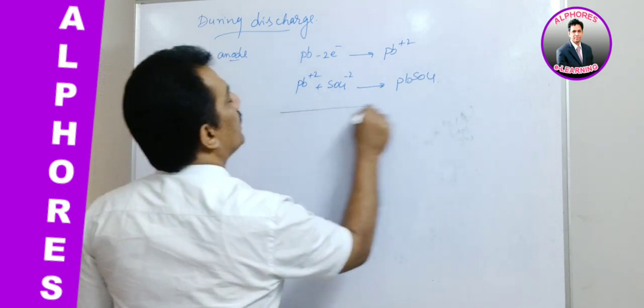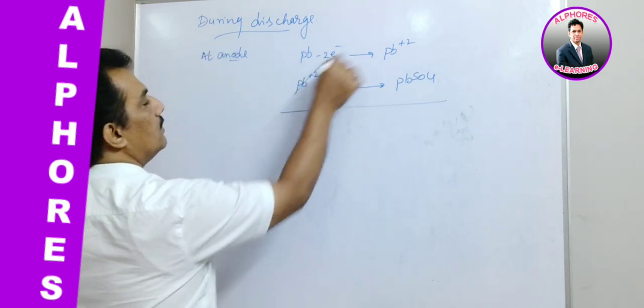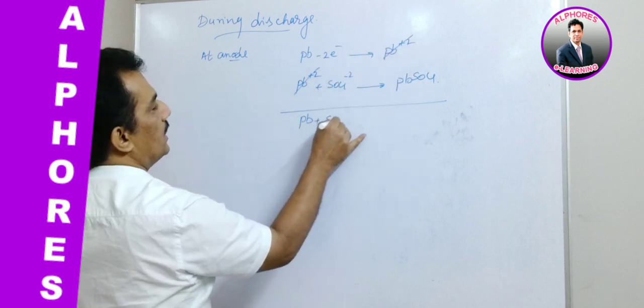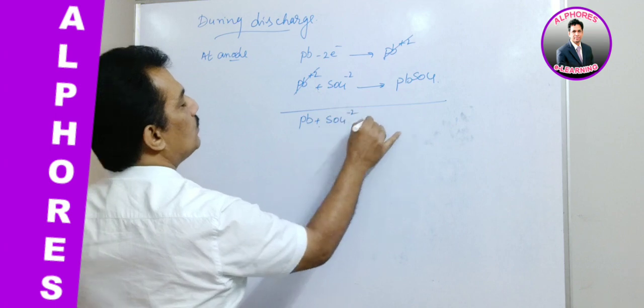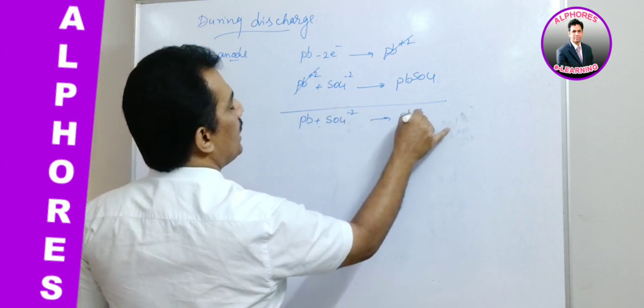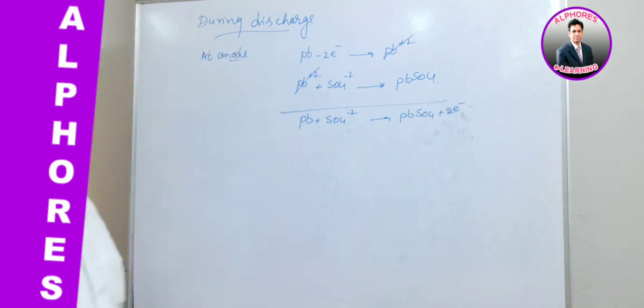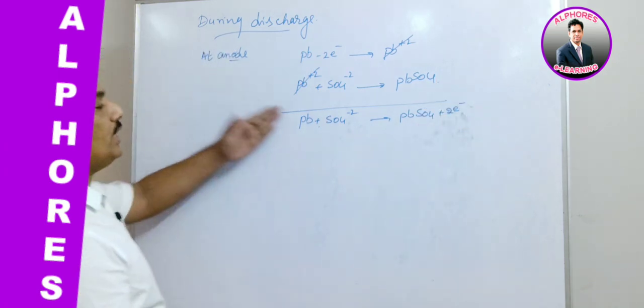So the total reaction at the anode is Pb plus SO4-2 gives PbSO4 plus 2 electrons. That is the anode reaction.